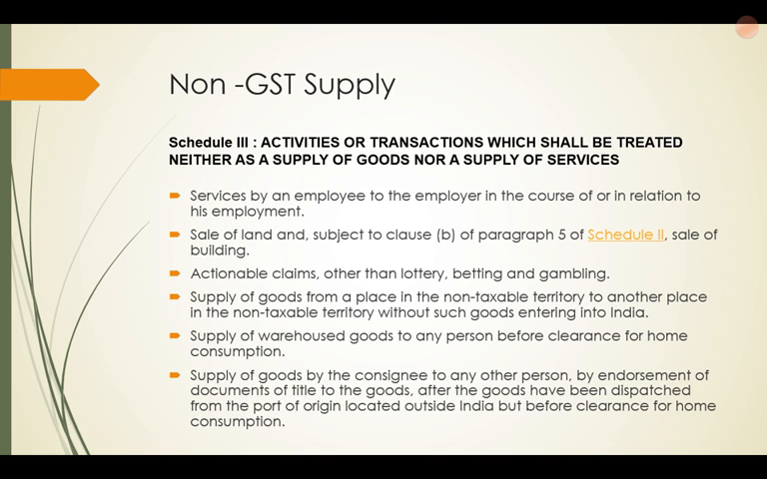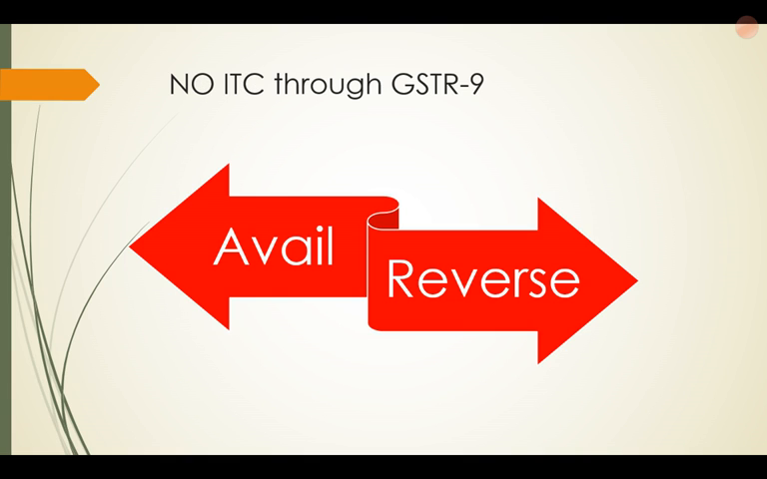What is this no supply? This is basically items which are there in Schedule 3, that is, activities or transactions which shall neither be treated as a supply of goods nor a supply of services. So even services by an employee to the employer in the course of or in relation to employment, or sale of land and building where a completion certificate has been obtained, these kinds of things, even they have to be reported here. So please be careful that even this kind of information has to be given.